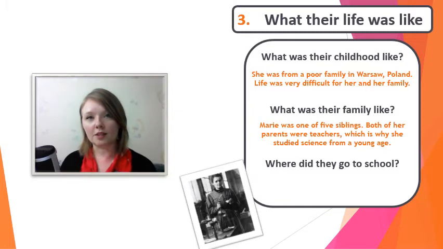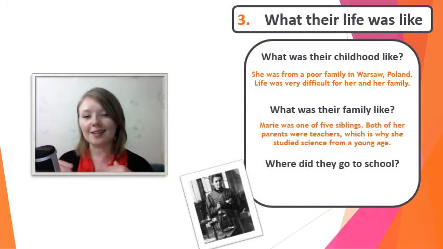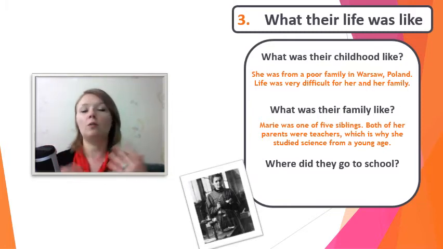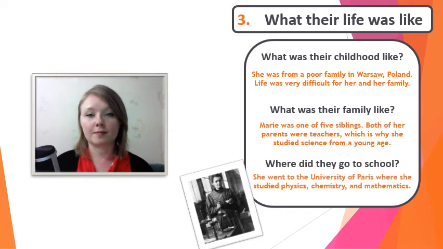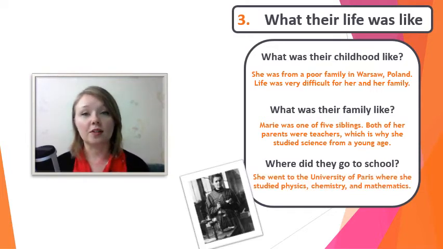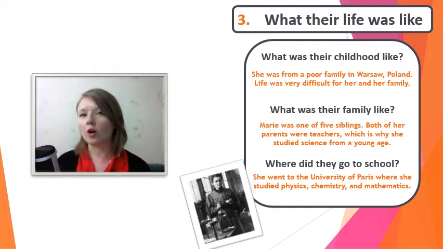So here I am talking about her family and giving a little background information about why she ended up becoming a scientist. And number 3, where did she go to school? She went to the University of Paris, where she studied physics, chemistry, and mathematics. There are more questions you can think about when answering what was their life like. But these are the most common things we think about when explaining the life of a famous person.